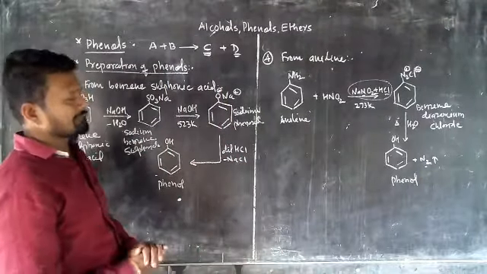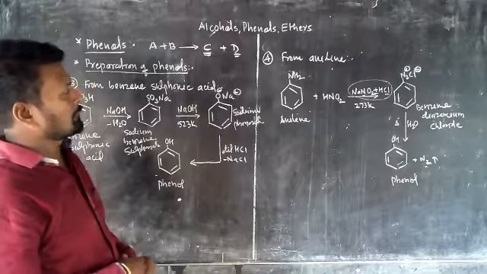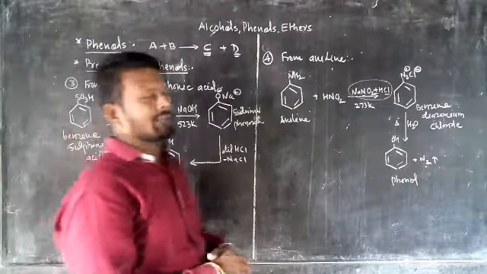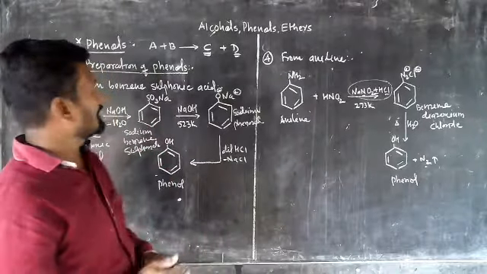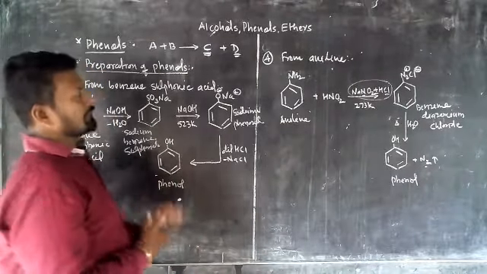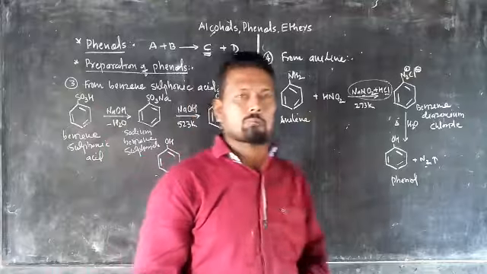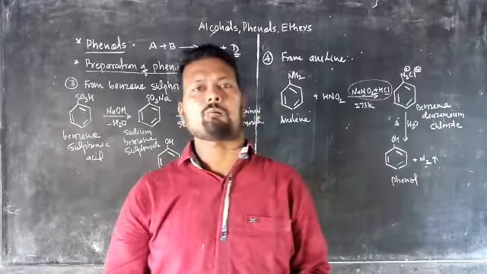So there are four methods. The first one is the Dow process from chlorobenzene. The second method is the preparation from cumene, that is isopropylbenzene. The third one is from benzene sulfonic acid, and the last one is from aniline. These four methods are